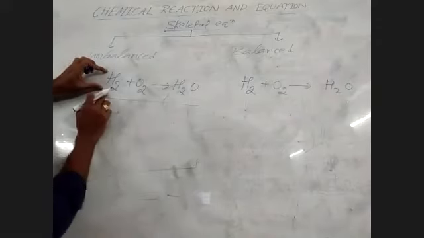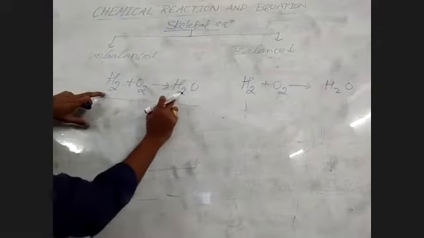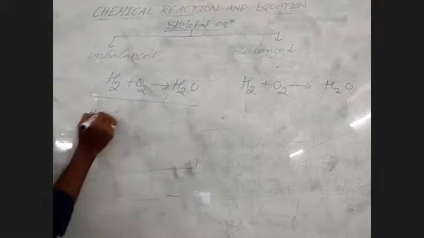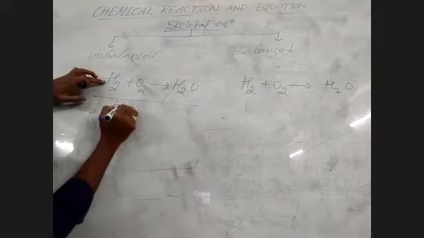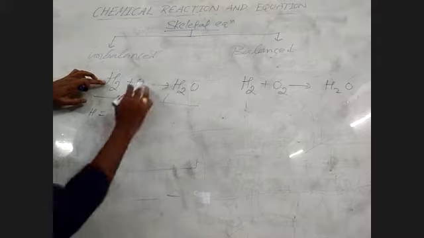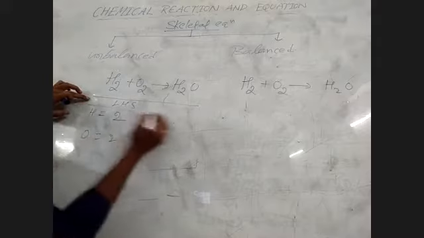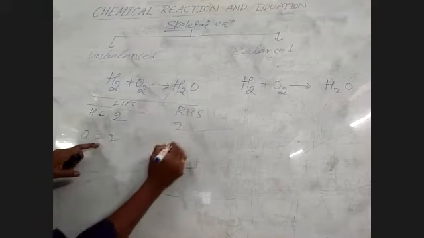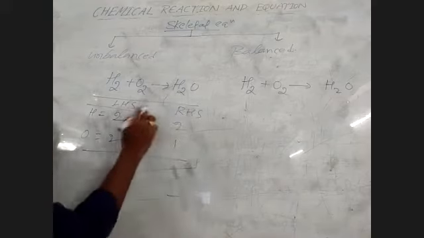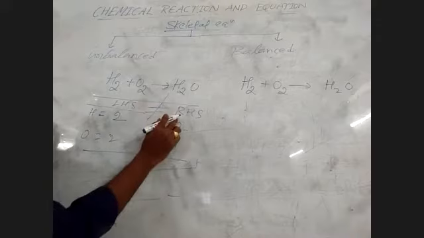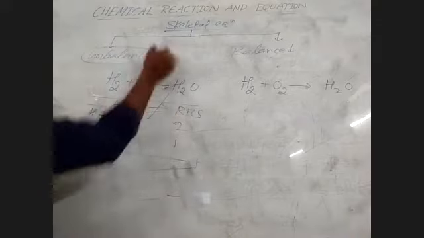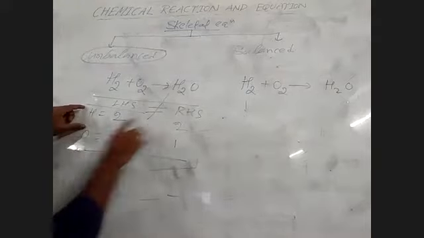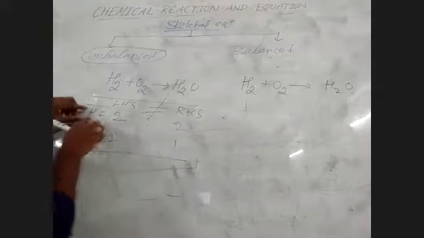Listen carefully. Here hydrogen 2, oxygen 2. Here hydrogen 2, here oxygen 1. On the left hand side hydrogens are 2 and oxygens are also 2. On the right hand side, how many hydrogens? 2. Oxygens? 1 only. So whenever the LHS elements and RHS elements are not equal, that is called an unbalanced equation. What is the meaning of an unbalanced equation? LHS elements are not equal to RHS elements.